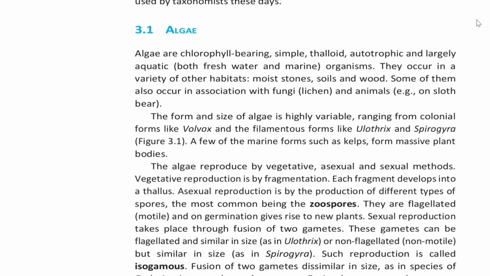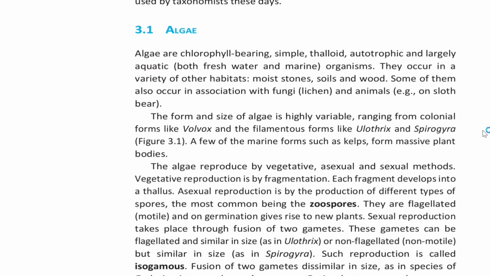the filamentous forms like Ulothrix and Spirogyra. A few of the marine forms such as kelps form massive plant bodies. The algae reproduce by vegetative, asexual and sexual methods. Vegetative reproduction is by fragmentation. Each fragment develops into a thallus. Asexual reproduction is by the production of different types of spores, the most common being the zoospores. They are flagellated, that is motile, and on germination give rise to new plants.